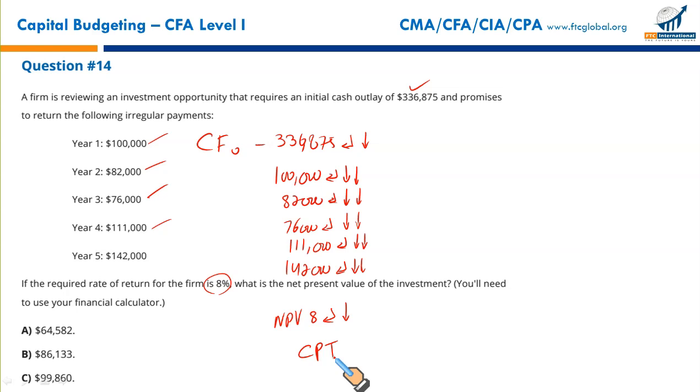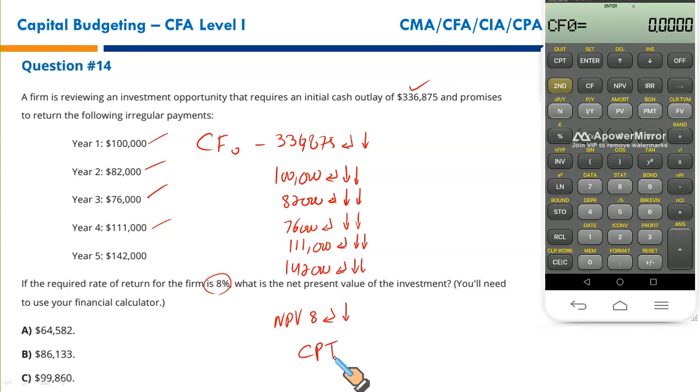Let us see how it works. Cash flow at year 0, 336,875. Don't forget it's a negative. That's an outflow at year 0. You press enter, down arrow key. Then you have 100,000. It's an inflow in year 1. Enter. Since it's a single cash flow, you will enter, down arrow key twice. Then 82,000. Enter, down arrow key twice.